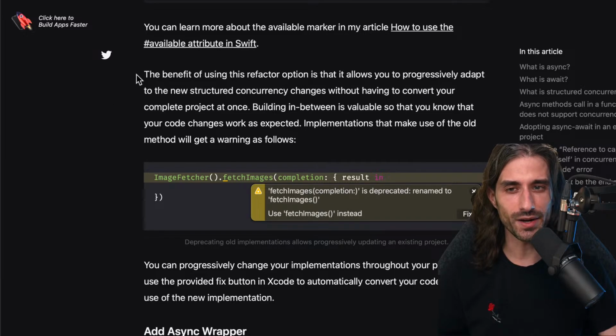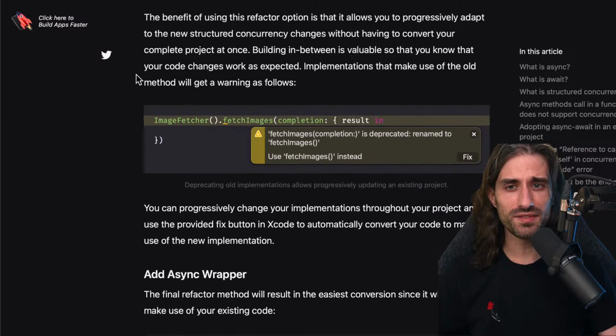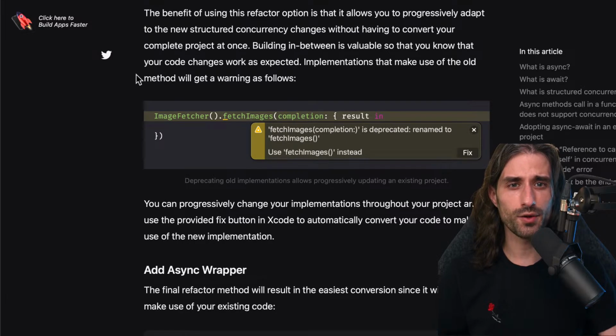Then a link to an example about the available marker, which I definitely recommend for you to read after you finish watching this video. The benefit of using this refactor option is that it allows you to progressively adapt to the new structured concurrency changes without having to convert your complete project at once. This is even more important if you are shipping an SDK, because you cannot expect all of your users to implement breaking changes to your API overnight. So building in between is valuable so that you know that your code changes work as expected.